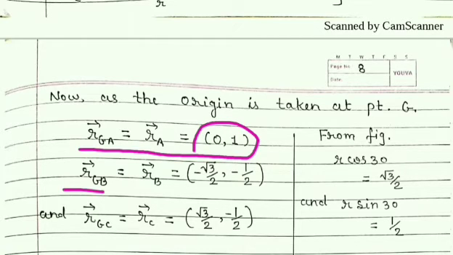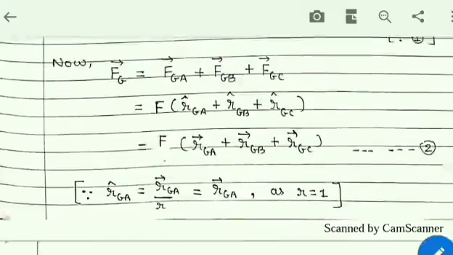Similarly, rGB is equal to vector rB, and that is equal to this. Now let us see from the figure.